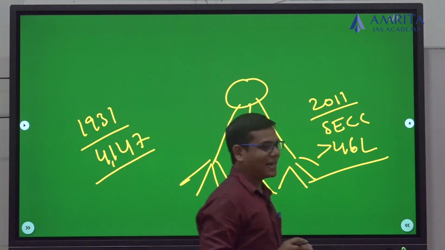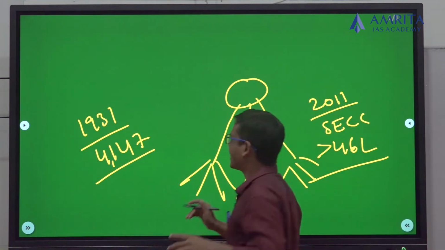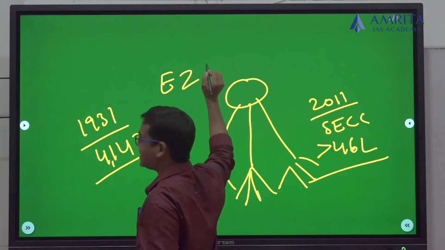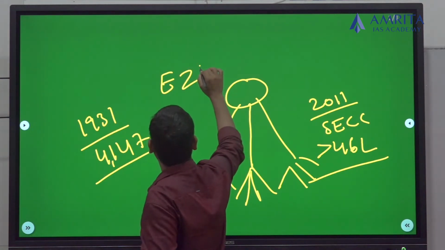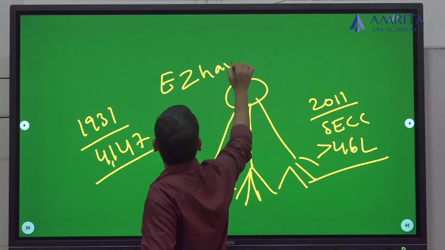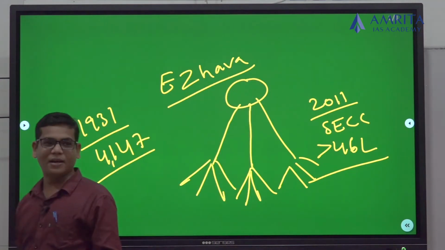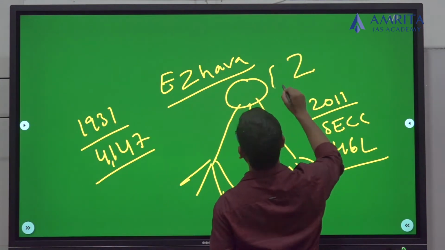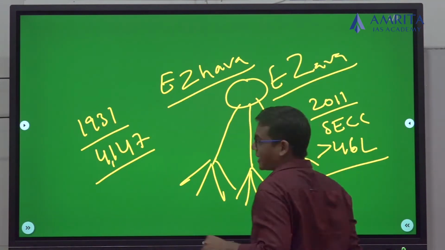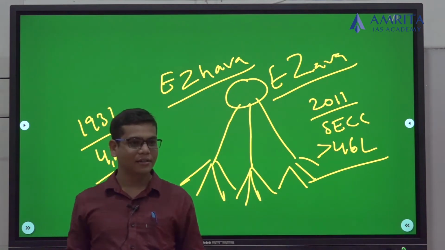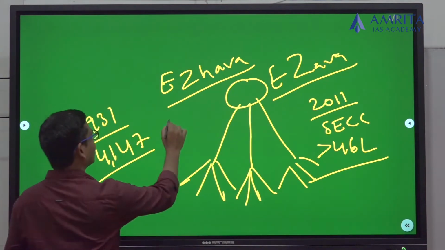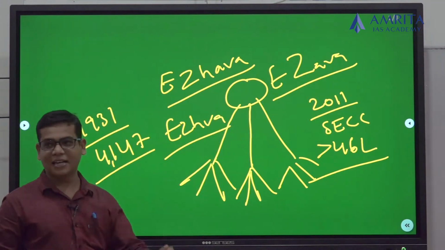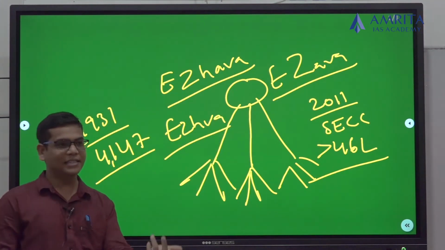Again, suppose you take a caste. Take a caste, Elava. I think it's from Kerala. Elava, okay. EG, EZ. So this is a caste name. I told you it is a digital exercise. Suppose if I mention my caste with a different spelling, it has become another caste because one letter is missing. It's a digital exercise.